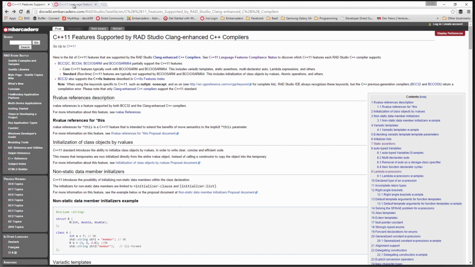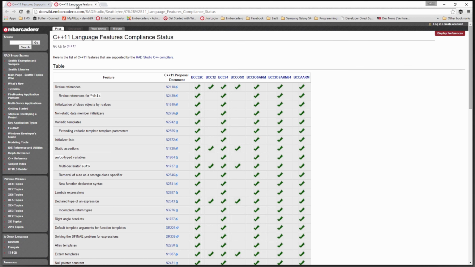The second page here is also in the DocWiki, and I like this one because it gives you a nice visual reference by each of the compilers, as well as being organized more by the ISO C++ standards committee list. It includes the proposal documents for the different language features as off-page links going to the Open Standards Working Group 21 document pages for all the different papers.